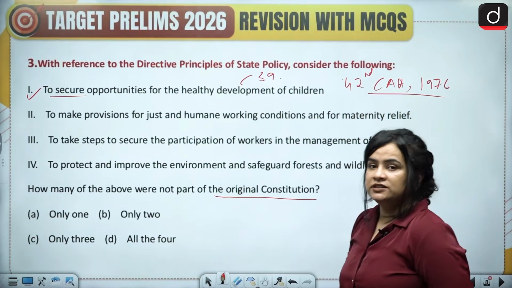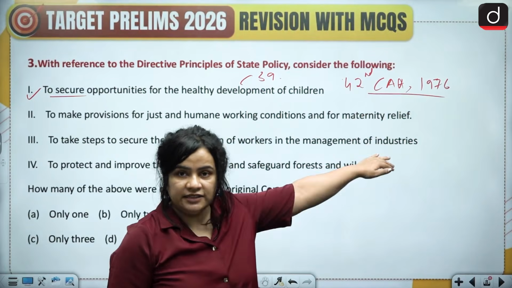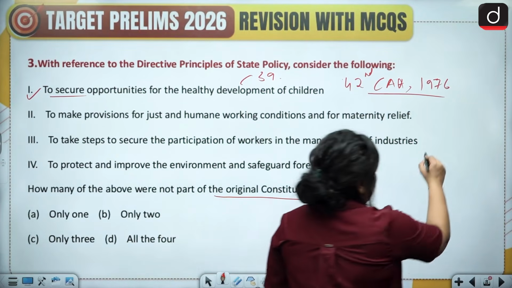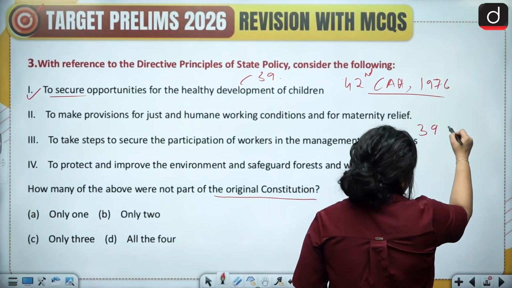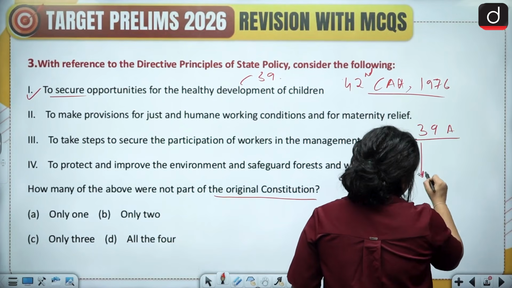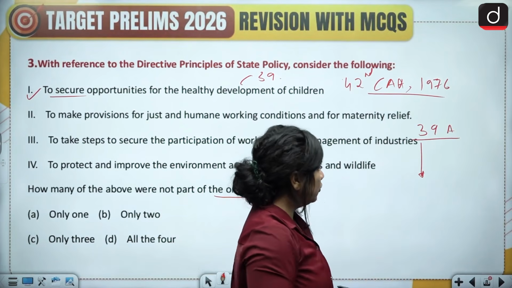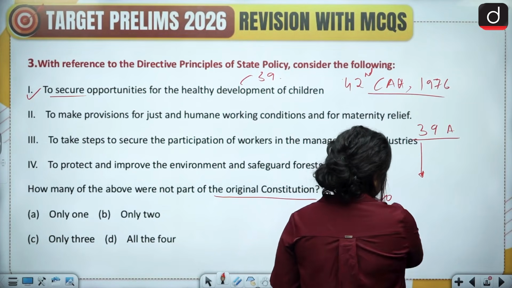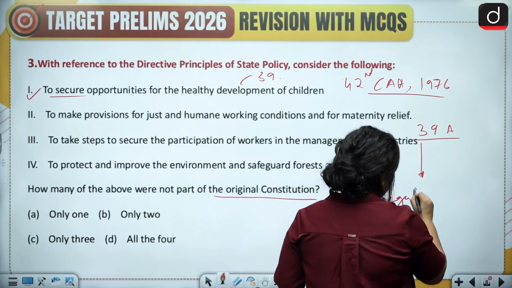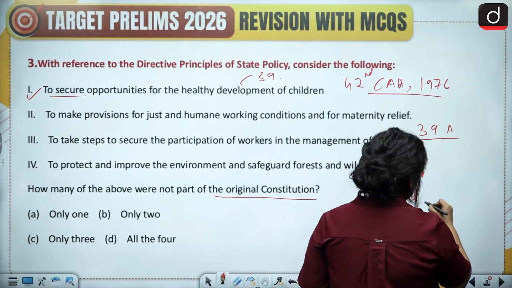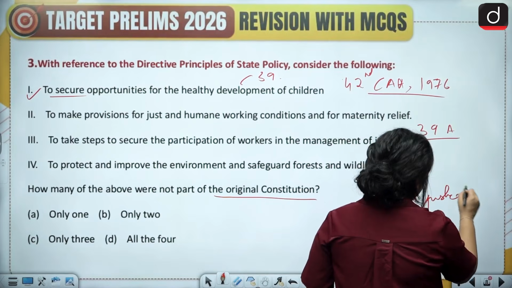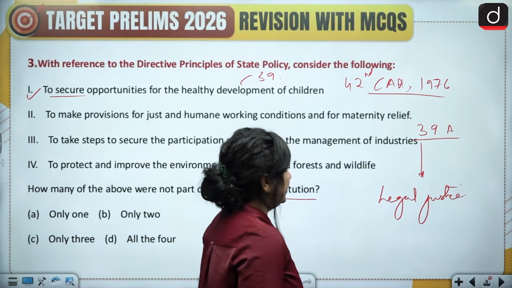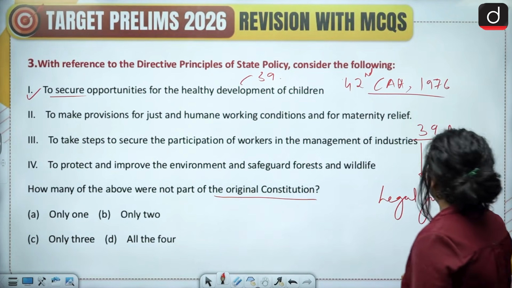Then under the same Constitutional Amendment Act, Article 39A was also added, which directed the state to ensure legal justice and to ensure free legal aid to the poor. So Article 39A was also added over here.